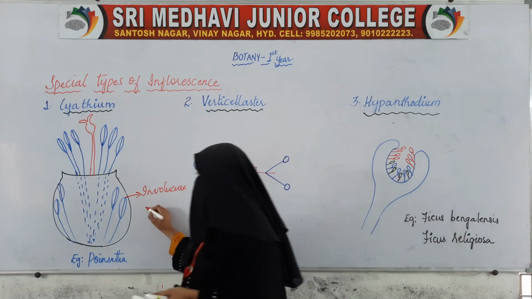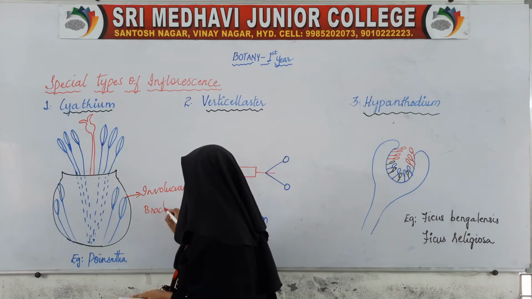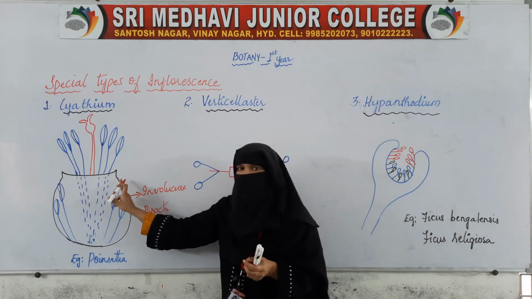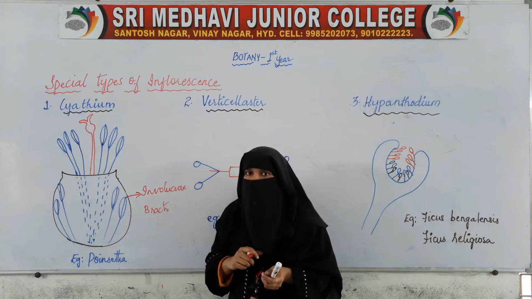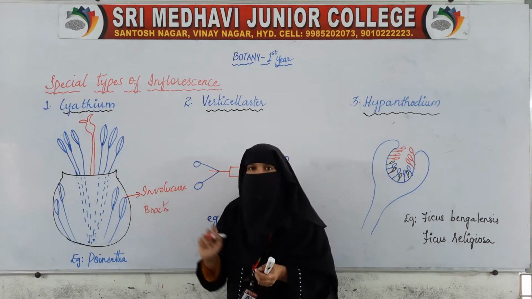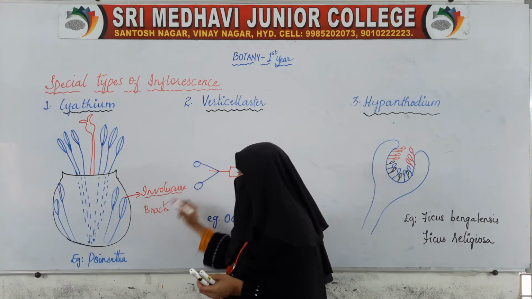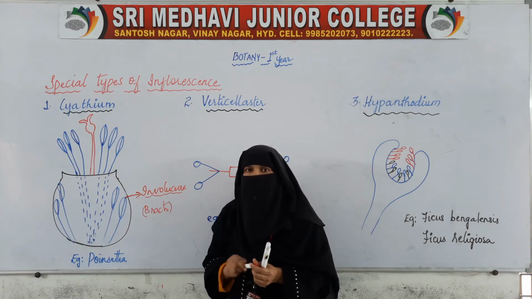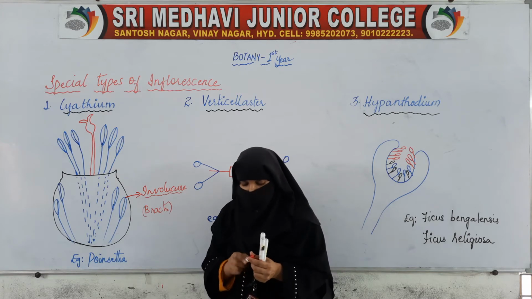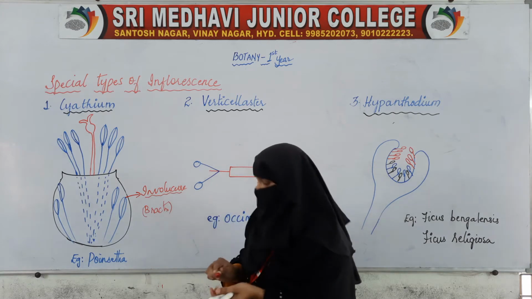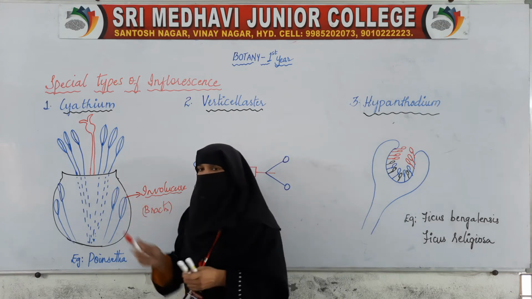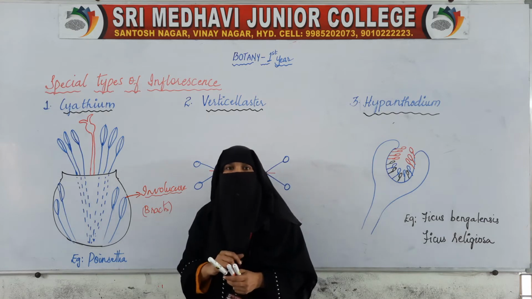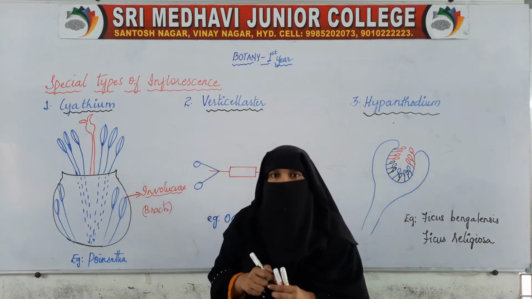It is nothing but it is made up of bracts. All those leaf-like structures together fuse and form a cup-like or conical, that is a flask-like shape, that is called as involucre. Now here in this involucre, in this flask-like structure, we find two types of flowers.